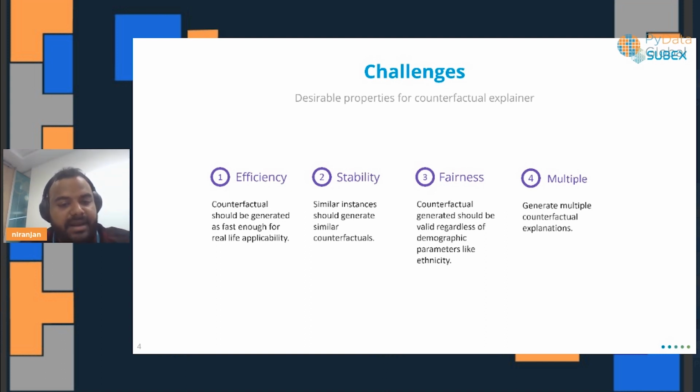It should be fair: the counterfactuals generated should be valid regardless of demographic. There should be equal opportunity for every demographic, since there are legal and ethical constraints as well. We also expect the explainer to generate multiple counterfactuals so that we can compare and contrast between the different explanations.